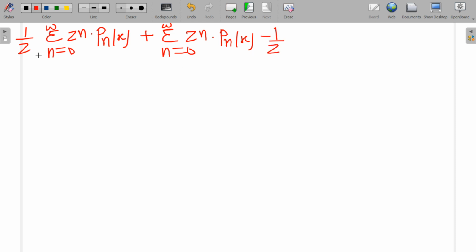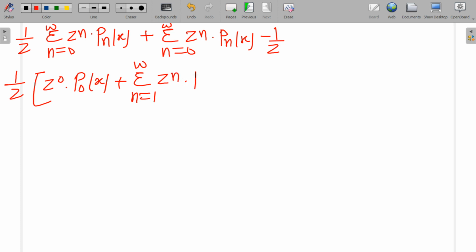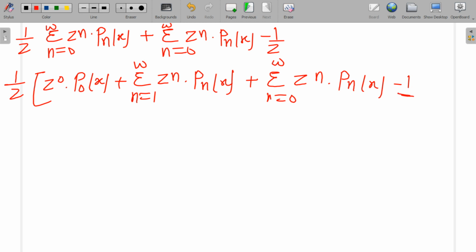This is also written as 1 upon z into, I am expanding the summation, I am putting n equals 0, so z to the power 0 into P0(x), plus summation n equals 1 to infinity z to the power n into Pn(x), plus summation n equals 0 to infinity z to the power n into Pn(x), minus 1 upon z.